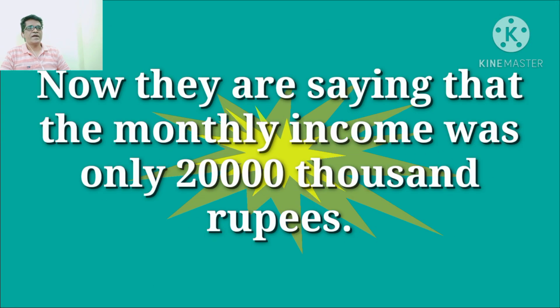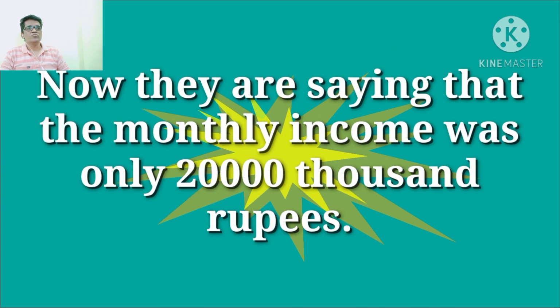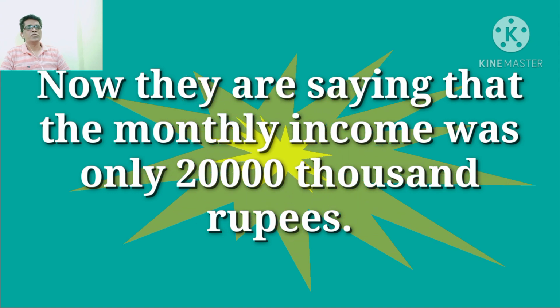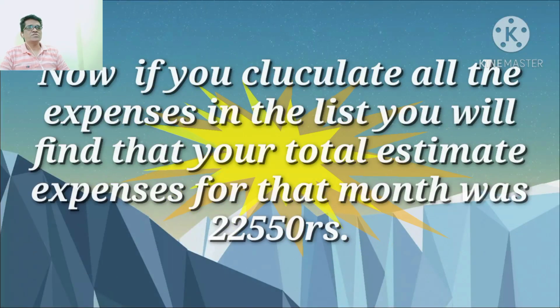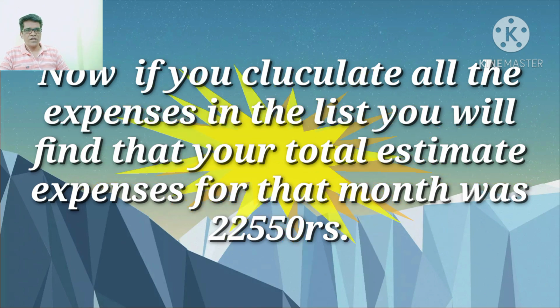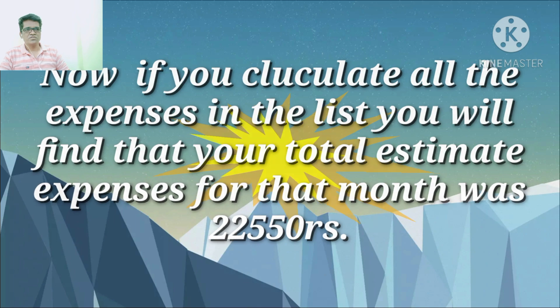Now they are saying that the monthly income was only 20,000 rupees. Now if you calculate all the expenses in the list, you will find that your total estimated expenses for that month was 22,550 rupees.